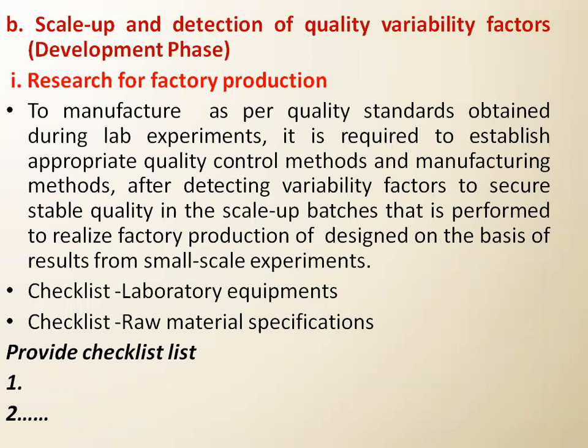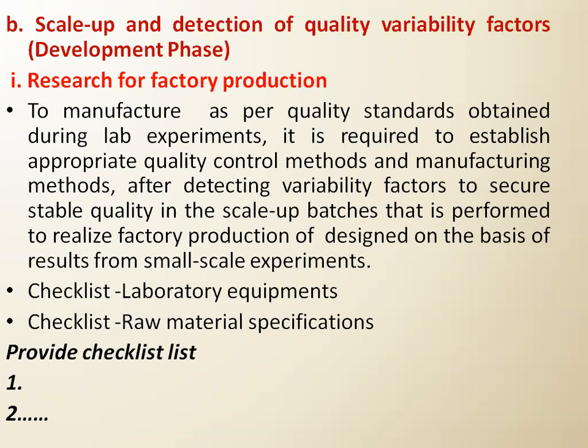To manufacture as per quality standards obtained during the lab experiment, it is required to establish appropriate quality control methods and manufacturing methods after detecting variability factors to ensure stable quality in the scale-up batches. So we will go with the various batches. After going through various batches, we will develop an appropriate quality control method and appropriate formula. If we use that formula continuously, there is no change in the result. So we will say that this is the optimized formula, and we can go with the scale up.